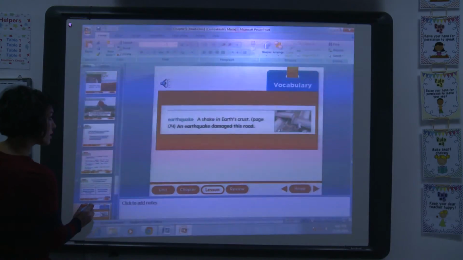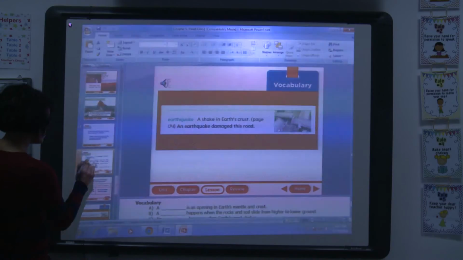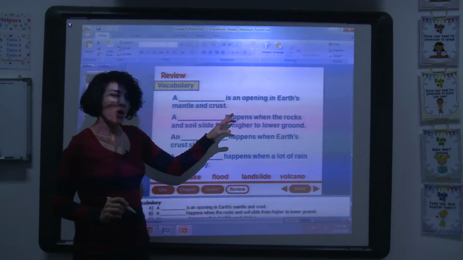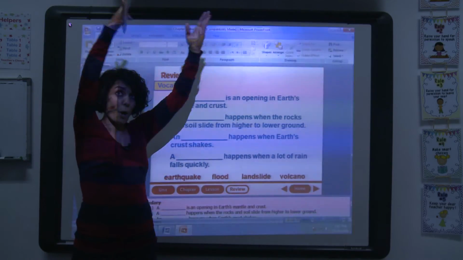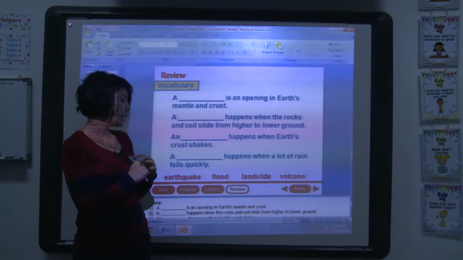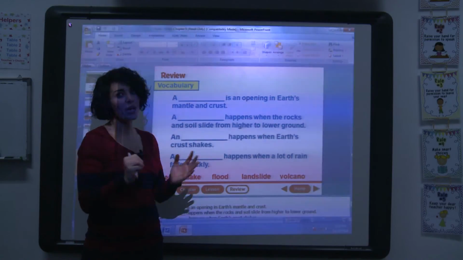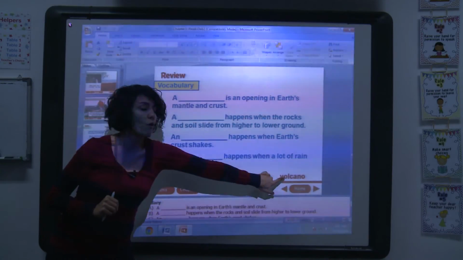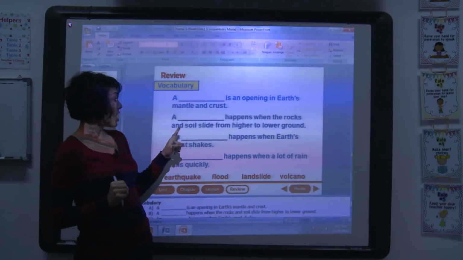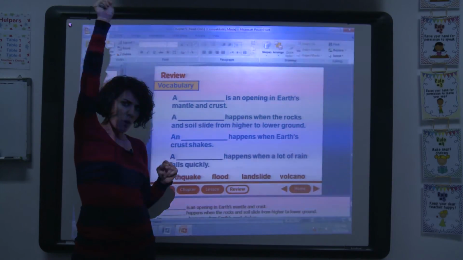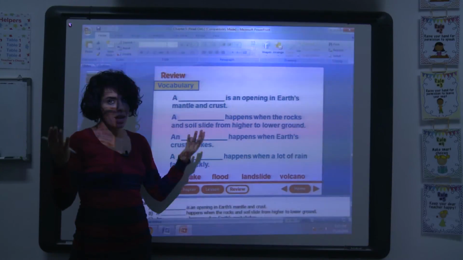Okay. Now, what is an opening in the Earth's crust? It is a volcano. It happens when rocks and soil slide from higher to lower.